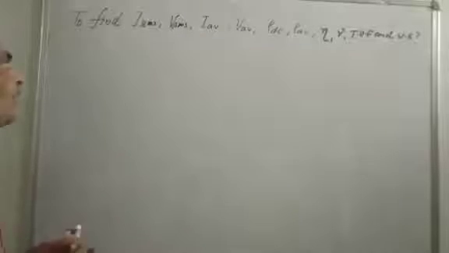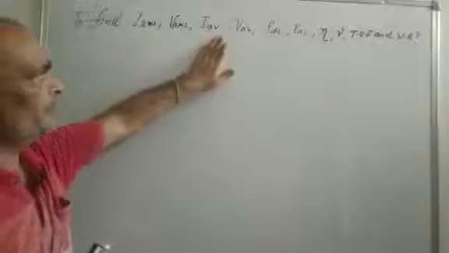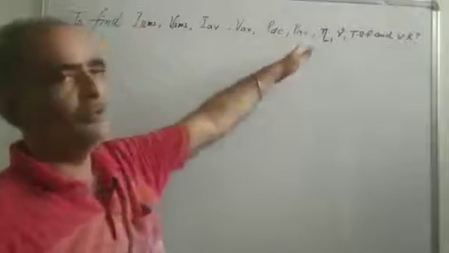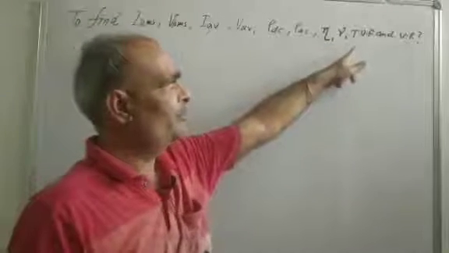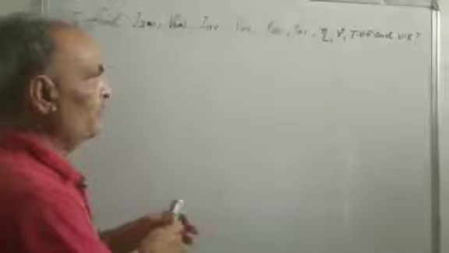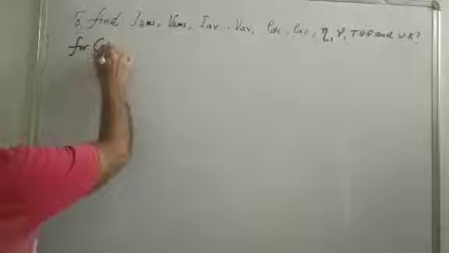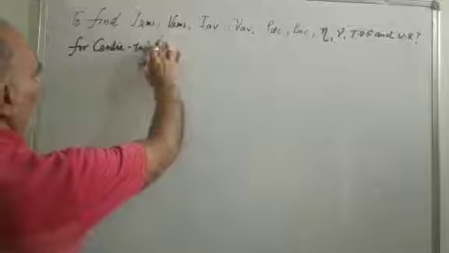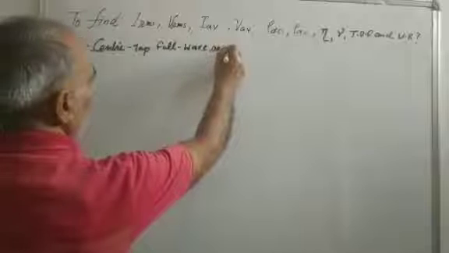To find the RMS value of current, RMS value of voltage, average value of current, average value of voltage, DC value of power, AC value of power, efficiency, ripple factor gamma, TUF (transformer utility factor), and voltage regulation for the center tap full wave rectifier.